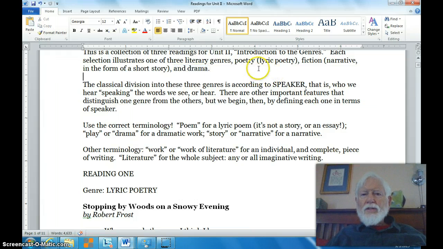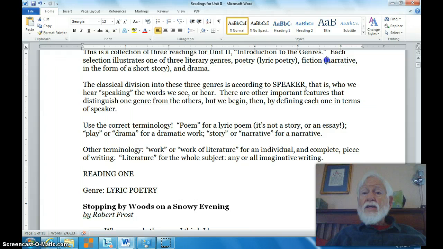But I want to point something out. When we use the term poetry, we are really talking about lyric poetry because, in fact, there are other kinds of poetry. So don't get confused. Just remember this.